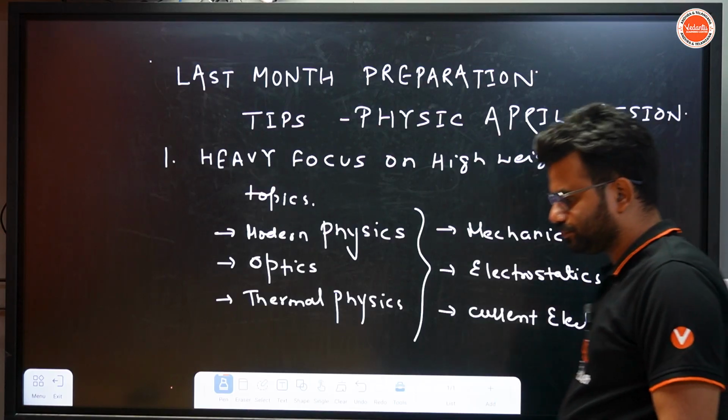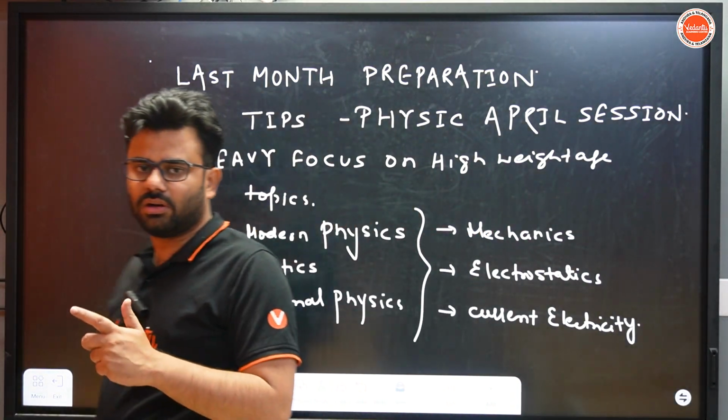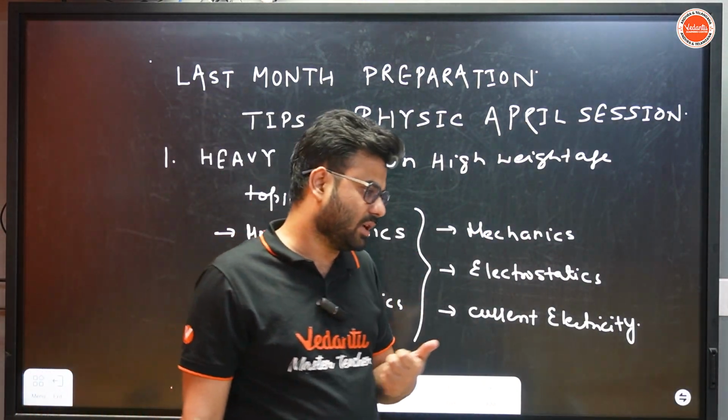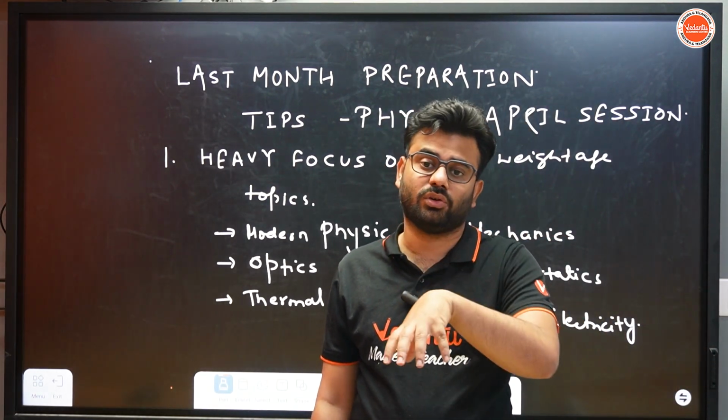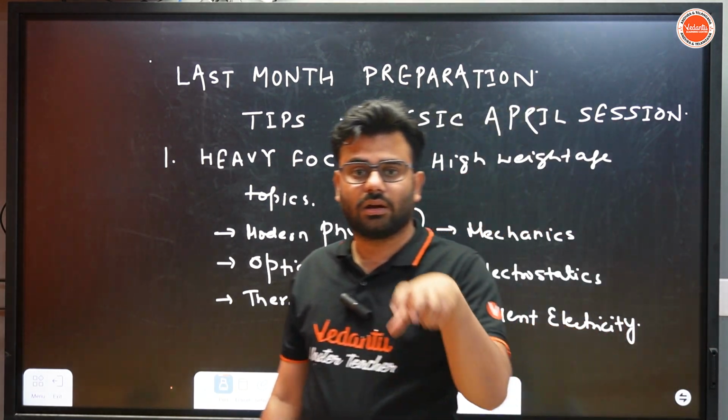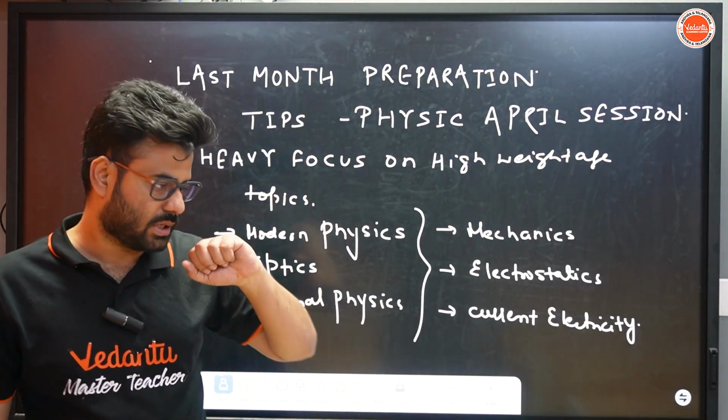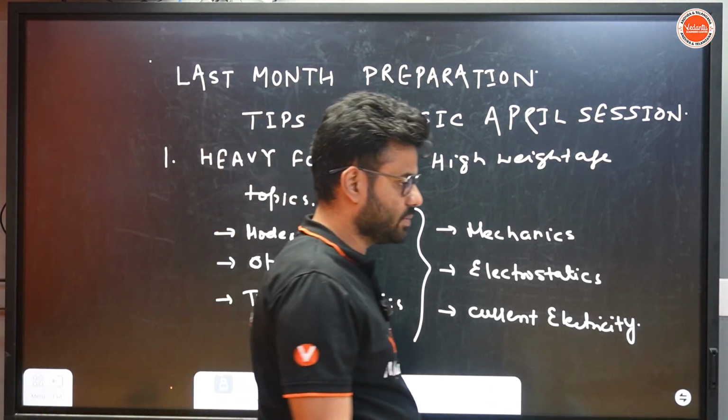Current electricity, circuit theories are important, as well as Kirchhoff's laws and Kirchhoff's junction rules are important. Circuit network theory, you should have command on that: network problems, circuit problems, equivalent resistance problems.